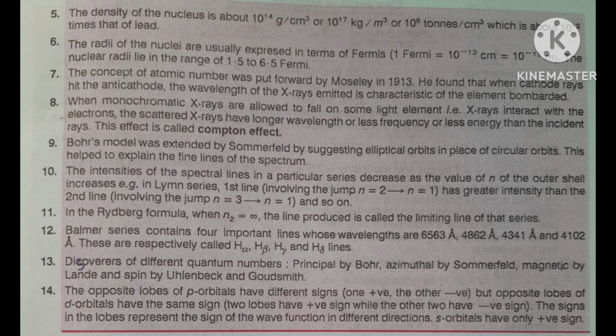Question is asked. Next important point, the discoveries of different quantum numbers, as for example, principal quantum number was discovered by Bohr, azimuthal quantum number by Sommerfeld, and magnetic quantum number by Lande.